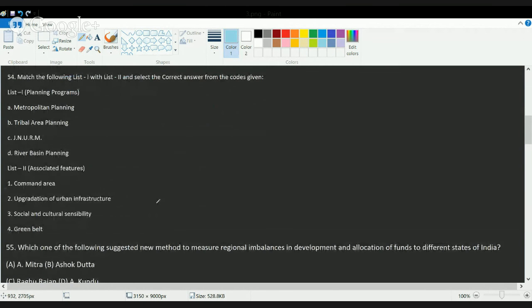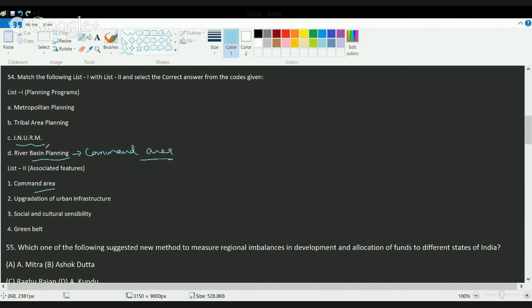In the next question, what you have to do is match the planning programs and the associated features. So you have the various planning programs and the associated regions. So you have the river basin, which talks about the command area. So you can match river area with command area. Okay.